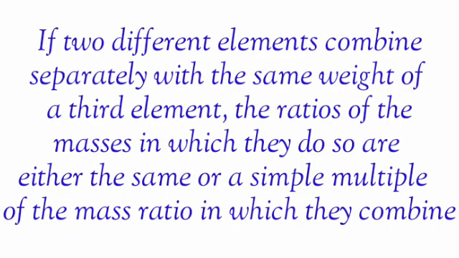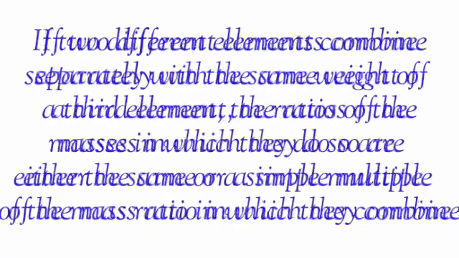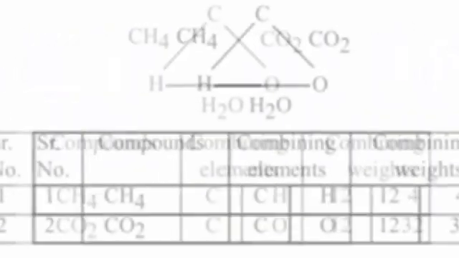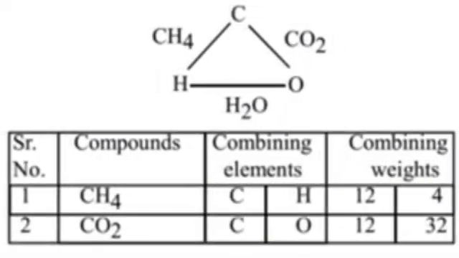Listen, let us understand this with an example. Consider the three elements hydrogen, oxygen and carbon. Here hydrogen and oxygen combine separately with the same weight of carbon to form methane and carbon dioxide.